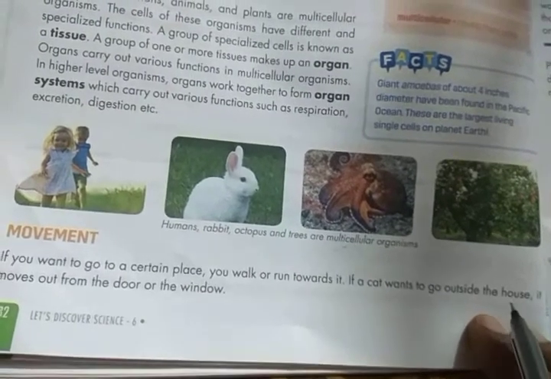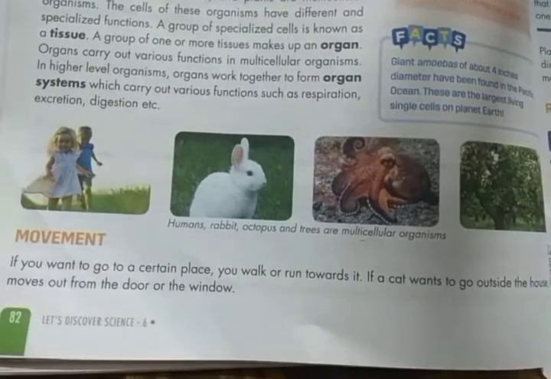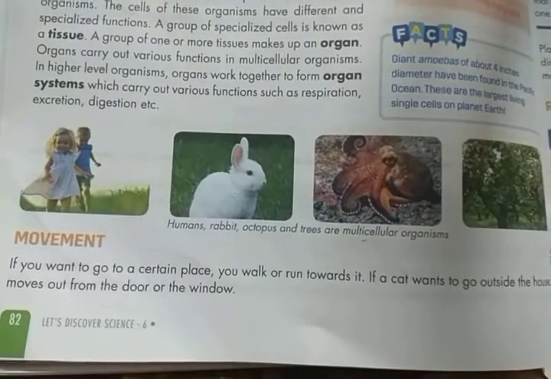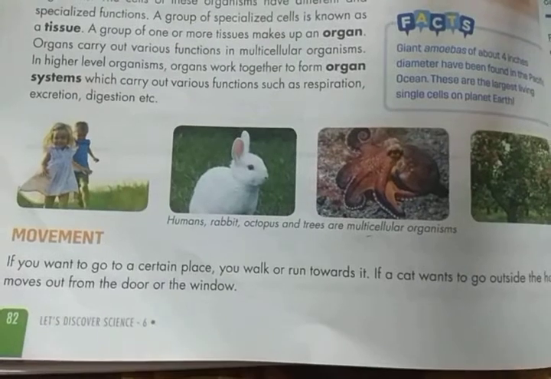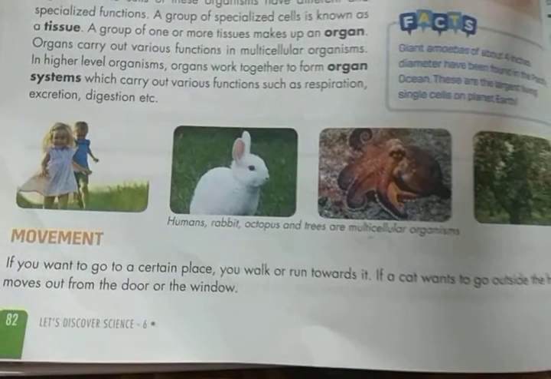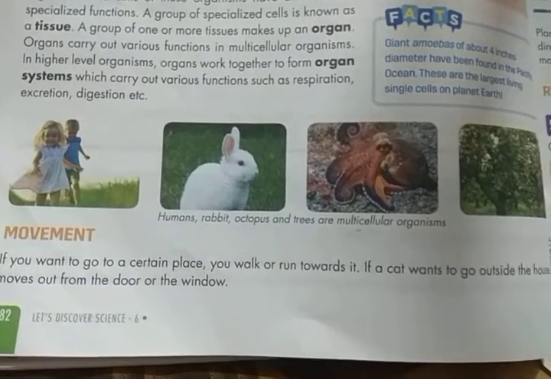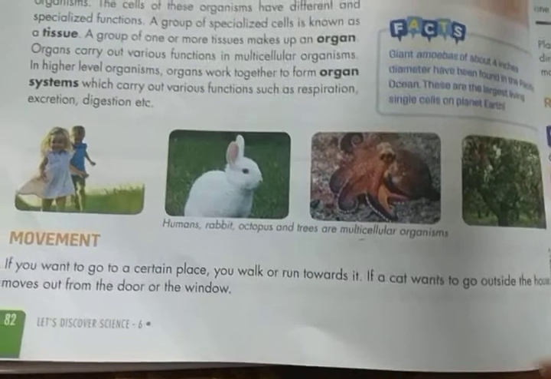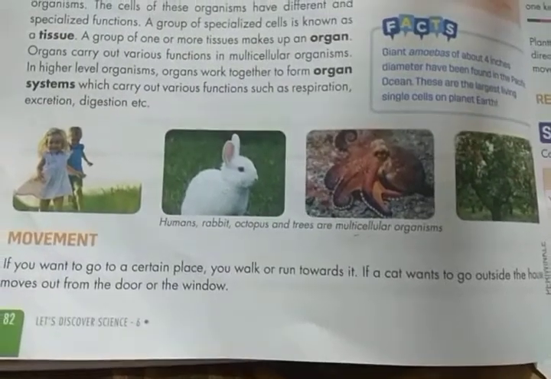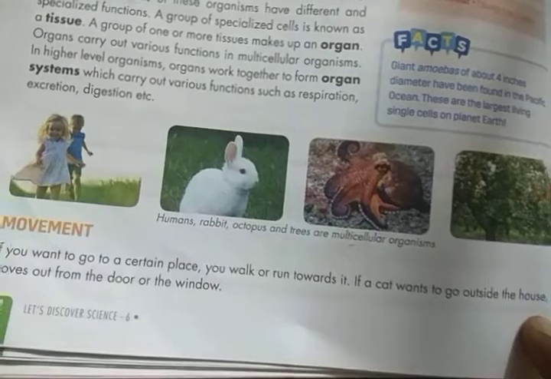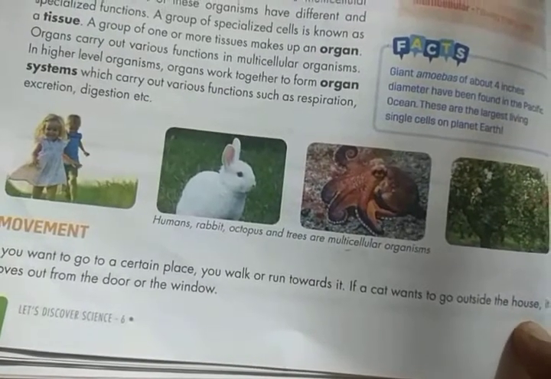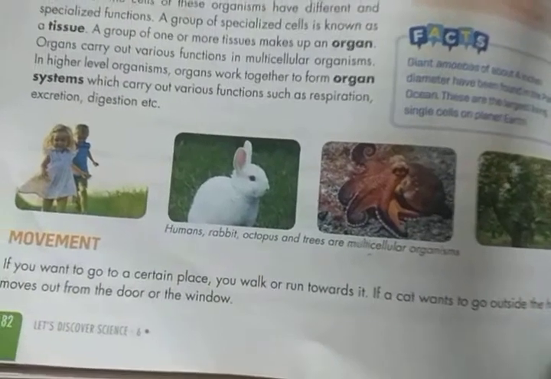Okay? When we want to go to a certain place, we can walk or run towards it. And similarly, a cat that wants to go outside the house moves out from the door or the window.